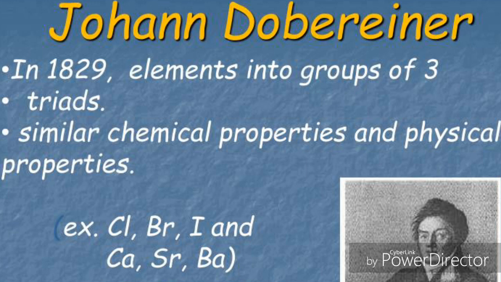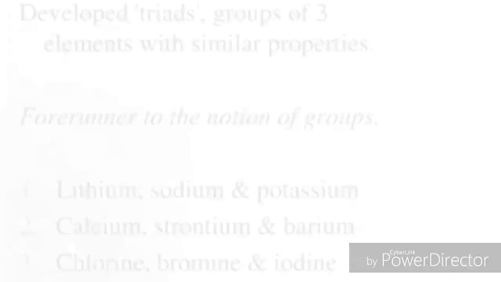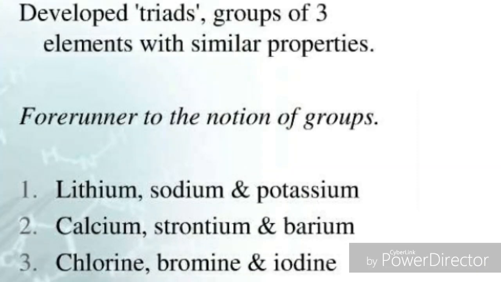When we look at the historical background, there are three important contributions by three great scientists: Dobereiner, Newlands, and Mendeleev. All three great scientists contributed to the development of the periodic table. First, let us see what is Dobereiner's law of triads.